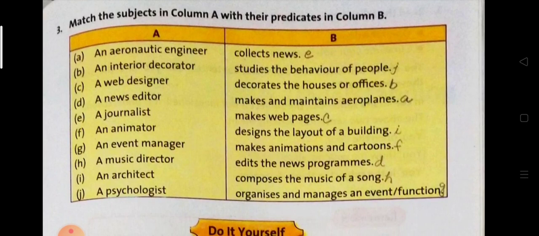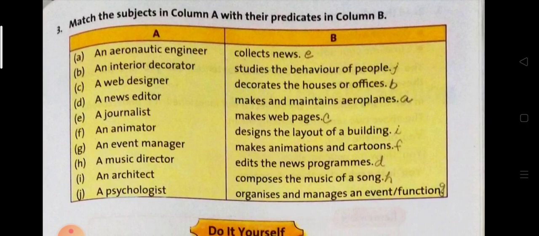Now let's do match the following. You can see in match the following I have written the answers in the form of letters, like an aeronautic engineer is in A number and I have written A here, which will match with this, like makes and maintains aeroplanes, A number.